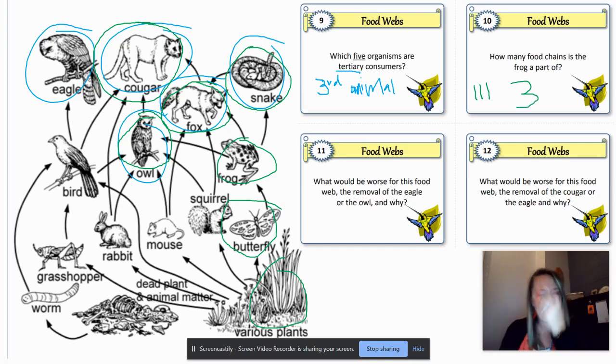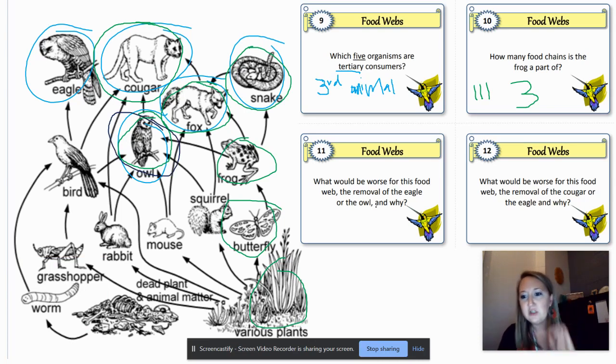Number 11, what would be worse for this food web, the removal of the eagle or the owl, and why? If we look at the eagle up here, we can see that it eats birds, but it does not get eaten by anything. If we look at the owl here, we can see that it eats rabbits and birds and mice and squirrels and frogs. So it eats a big variety of different foods, and it also gets eaten by something. So it has more things that it eats, and it gets eaten by more. So the owl should have been the correct answer for number 11.